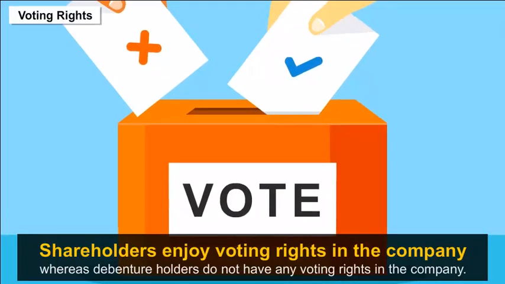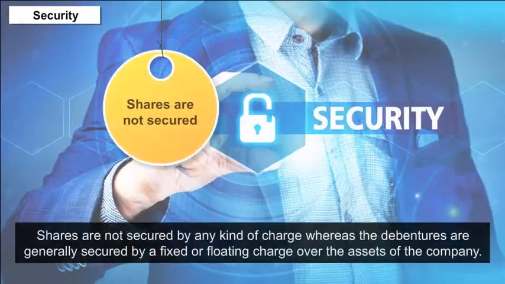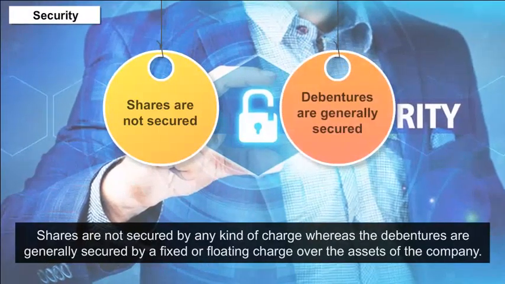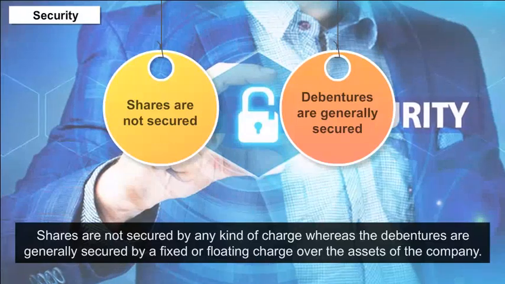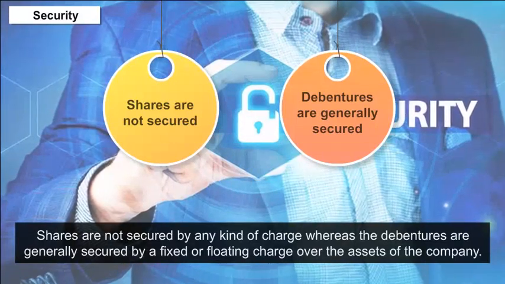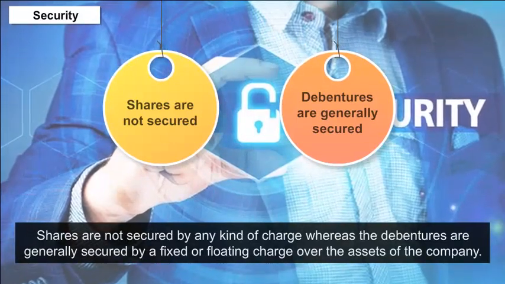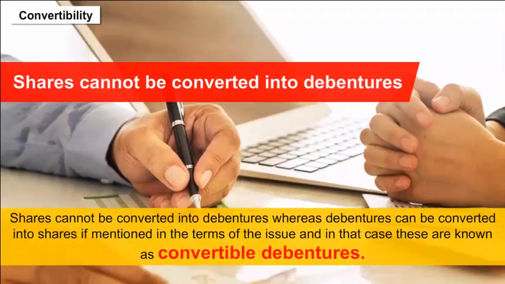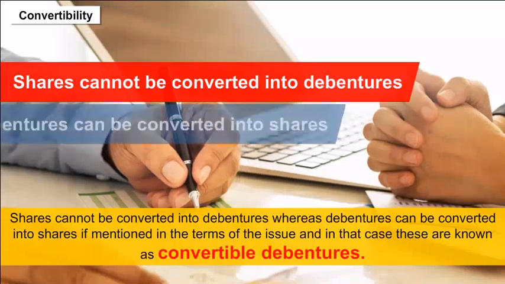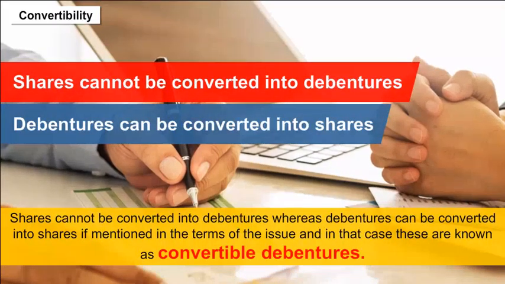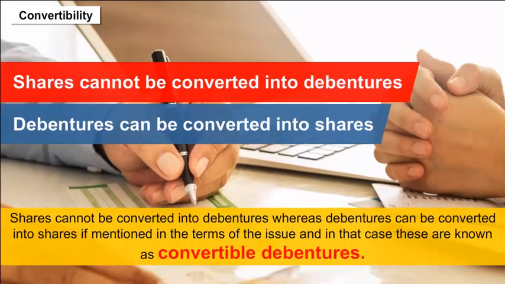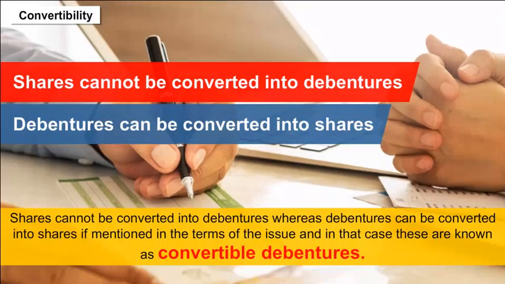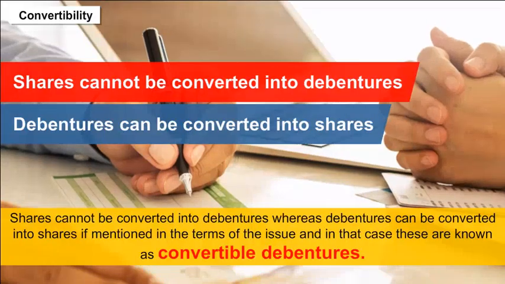Security. Shares are not secured by any kind of charge, whereas the debentures are generally secured by a fixed or floating charge over the assets of the company. Convertibility. Shares cannot be converted into debentures, whereas debentures can be converted into shares if mentioned in the terms of the issue, and in that case, these are known as convertible debentures.